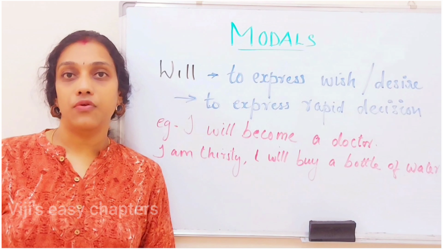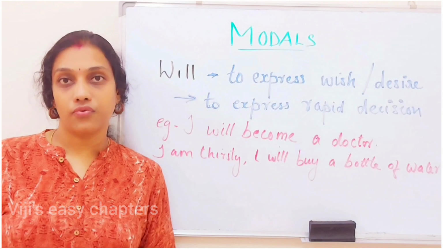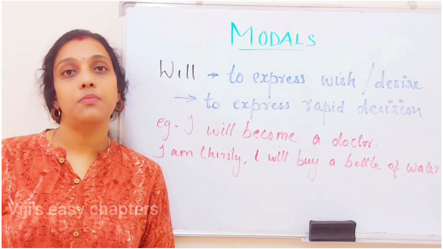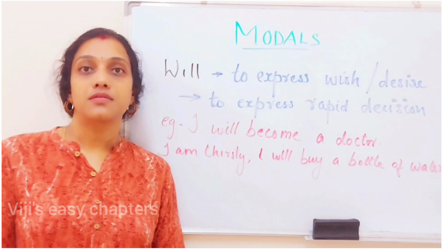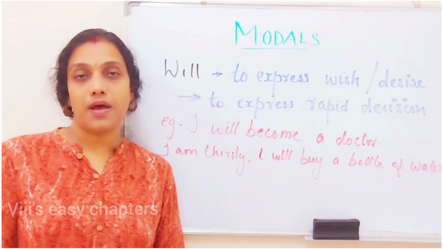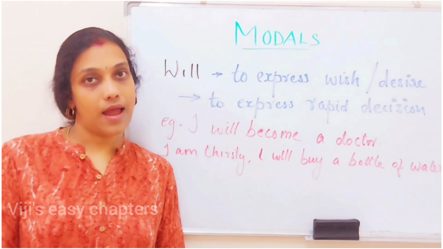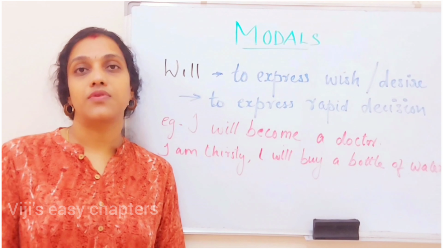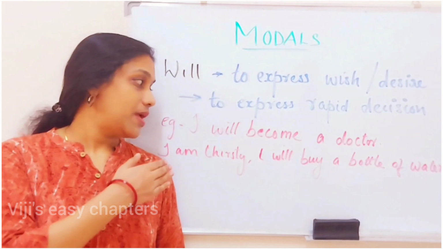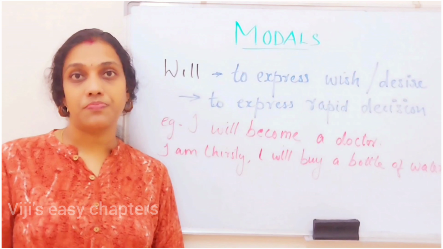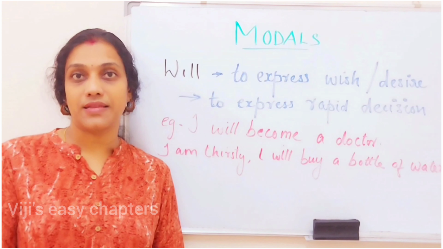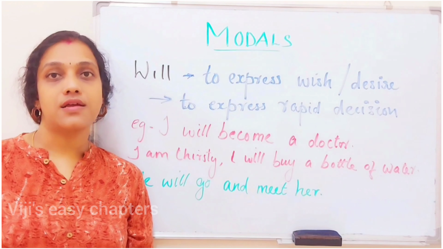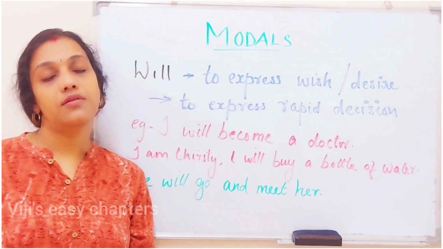The first thing is, if we want to represent our desires or wishes that we are supposed to do in future, we can use the auxiliary verb will. Will is used to represent such desires that are very strong in our mind and we are very sure that it will happen. So, if we want to express such strong desires and wishes, we can use the modal verb will. The example is, I will become a doctor. If we ask somebody about their ambition, they used to say like that, right? I will become a doctor, I'll become an engineer, right? So, will can be used to express strong desires or wishes that we are very sure to happen in future.